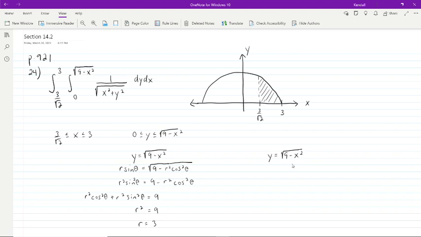And now let's do it by switching. I switched to polar coordinates in my first step. Here, I'll wait until later to switch to polar coordinates. This is just the same as y squared equals 9 minus x squared, which is the same as x squared plus y squared equals 9. Now if we switch to polar coordinates, that is r squared equals 9, or r equals 3. So either approach is fine. And we had already seen this information from the fact that our upper bound on y was the square root of 9 minus x squared.